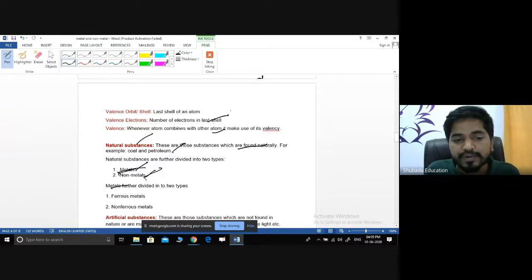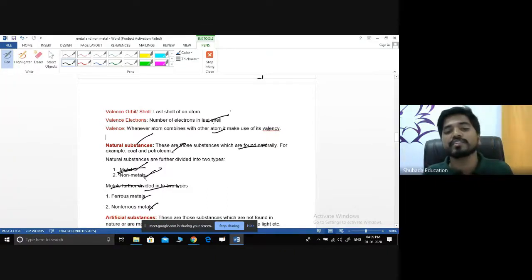The metals are further divided into two types. One is the ferrous metals, second one is the non-ferrous metals. That is nothing but natural substances. These are the substances which are found naturally. Examples are coal, wood, rubber. These are some of the examples for the natural substances.